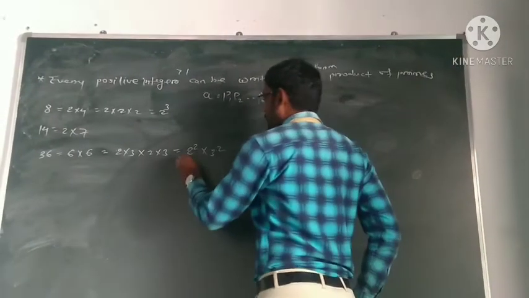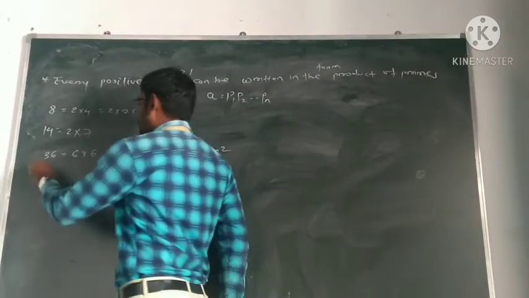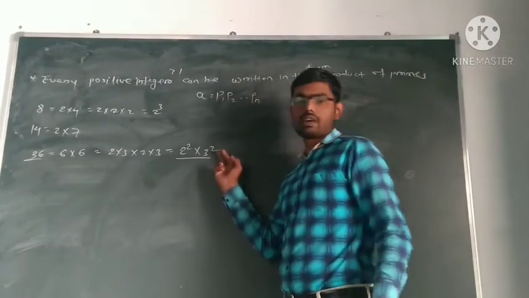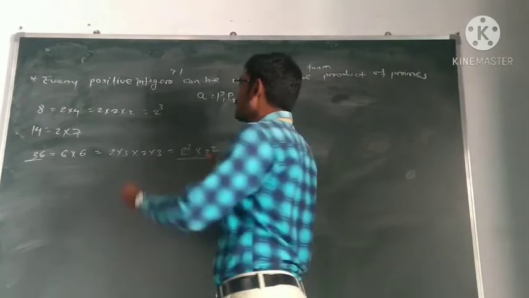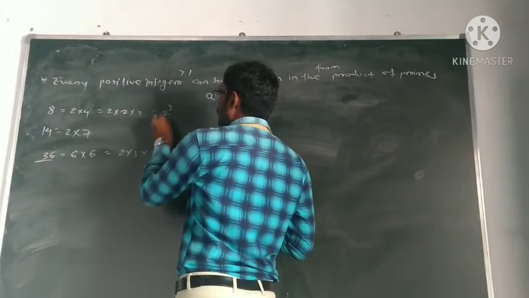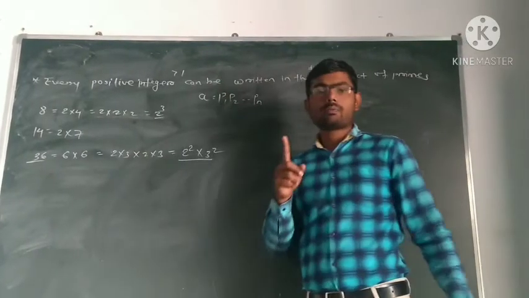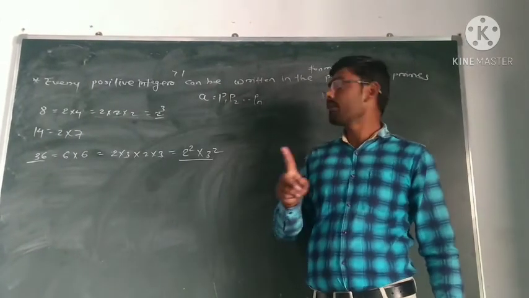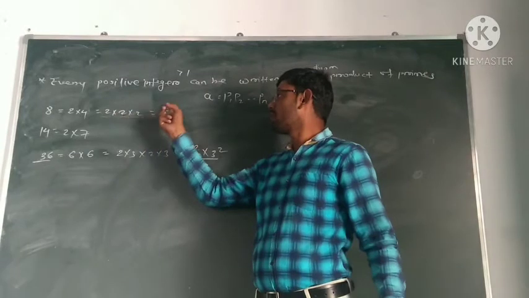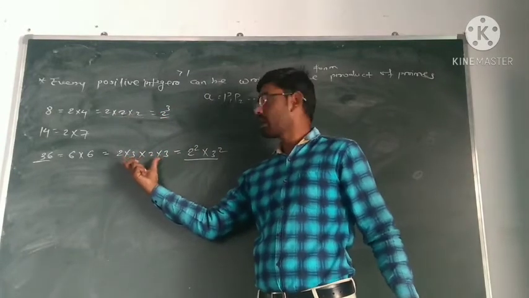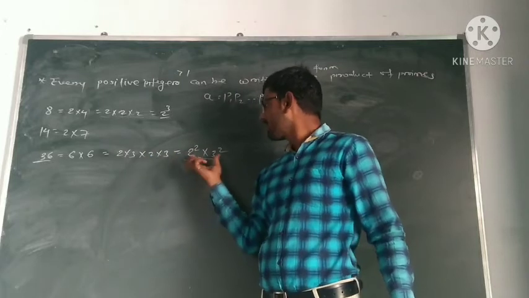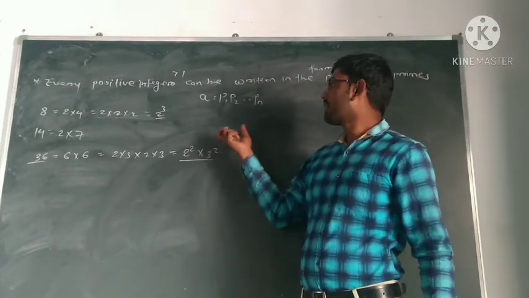And this form, 36 is equal to 2 square into 3 square, is called the standard form or canonical factorization. 8 is equal to 2 into 2 into 2, but we write a prime only once. So 2 into 2 into 2 means 2 cube. Here 2 times 2, 3 times 3, so instead of writing this, we can write 2 square into 3 square. This is called standard or canonical factorization.